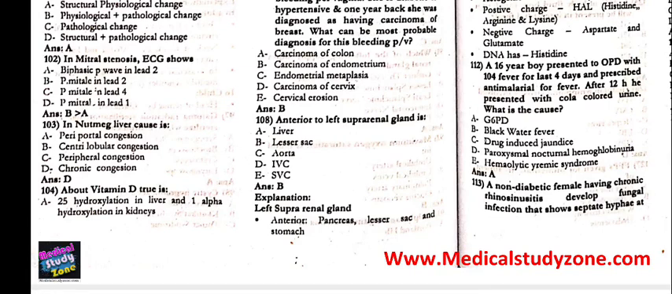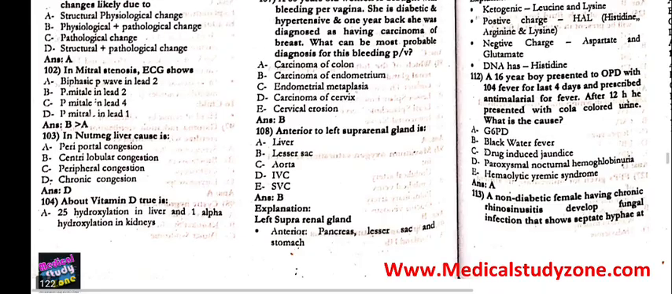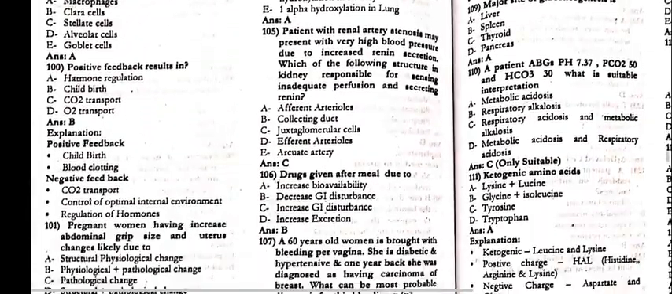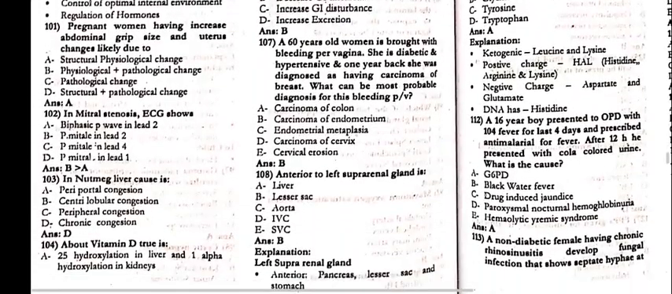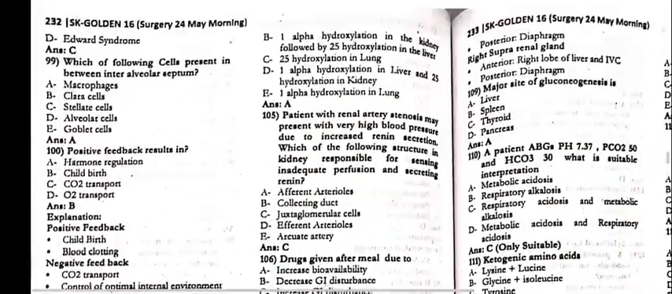103, in nutmeg liver, the cause is the chronic congestion. 104, about vitamin D, true is that it is 25 hydroxylation in the liver and 1 alpha hydroxylation in the kidneys.